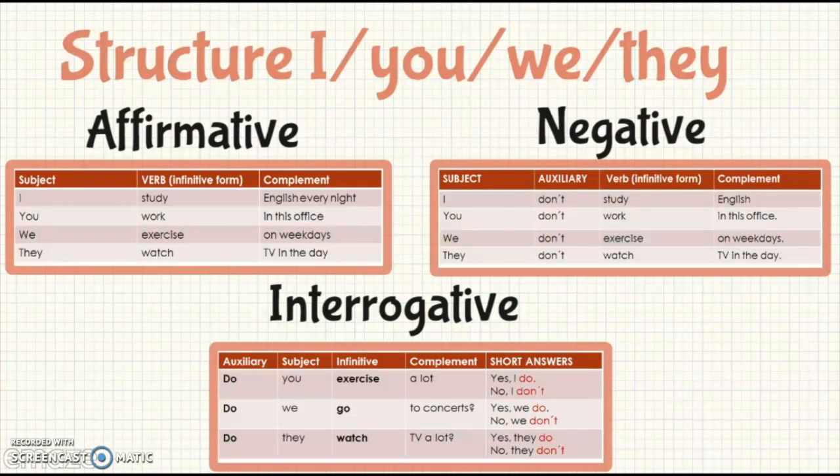The last structure that we are going to study in this part is the interrogative. In this case, we have the auxiliary first, then the subject, the verb in the infinitive form, and the complement. For example, do you exercise a lot? The answer would be yes, I do, or no, I don't. There you can have two other examples to practice.